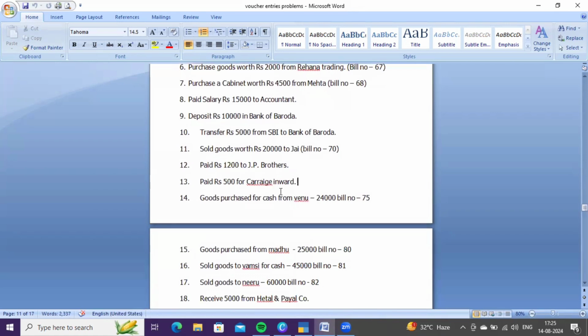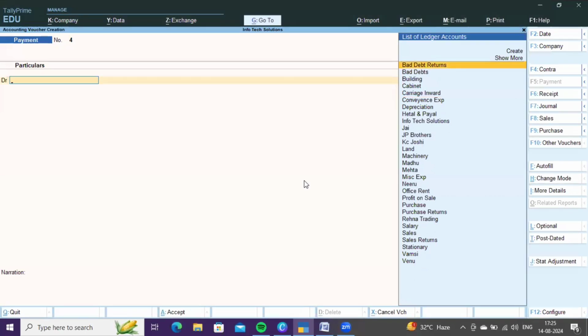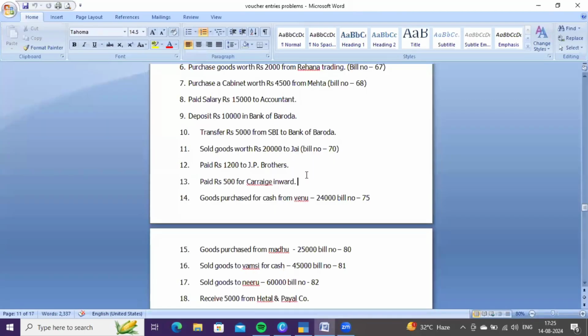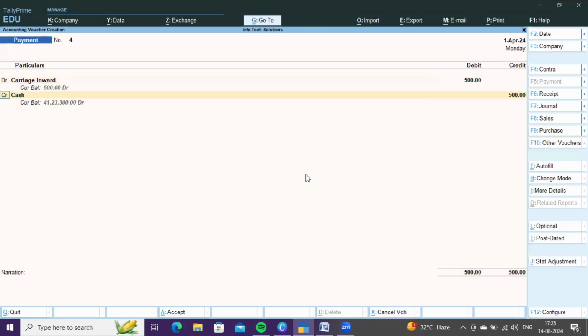Next, paid 500 for carriage inward. Yes, it is payment to us. Debit carriage inward. Carriage inward was mostly incurred on factories. So, carriage inward is a direct expense. 500 and credit cash account.